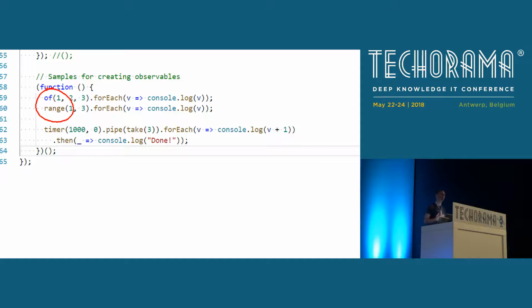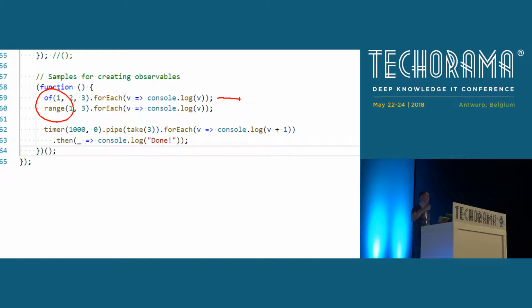The of method takes, in that case, three numbers, and guess what it does? It creates an observable that is pushing our three numbers, 1, 2, and 3, to any observer. So the first line that we see here will just print out on the screen 1, 2, and 3. You have another utility method, range, which does exactly the same, but you do not have to specify all the different numbers. For those of you in the audience who are experienced C# developers, can you remember that? Does that ring a bell to you?